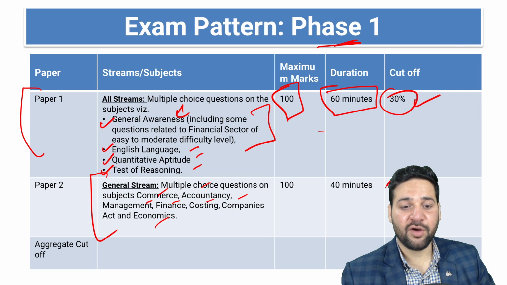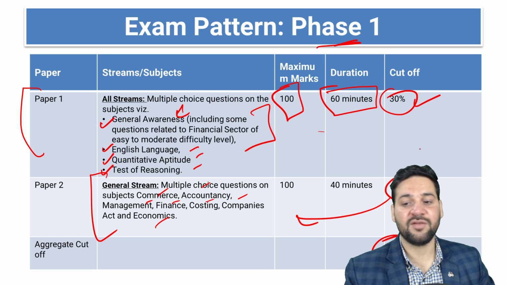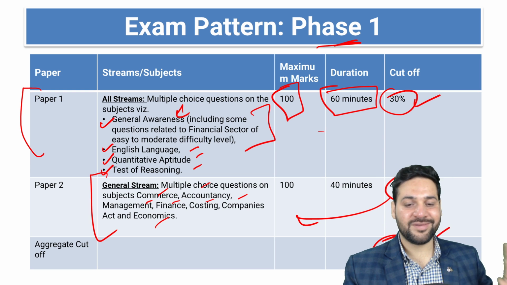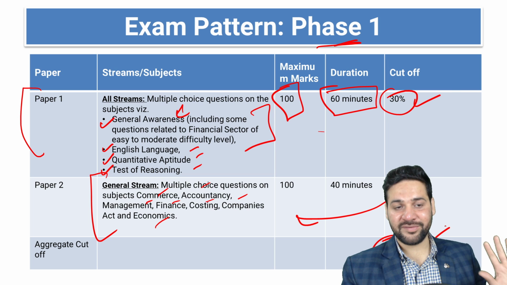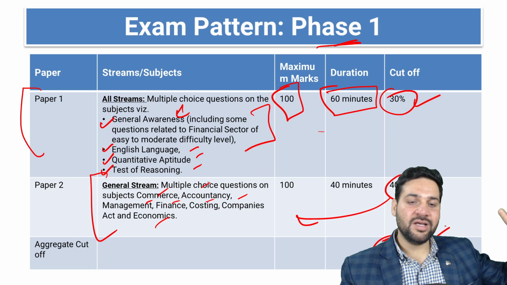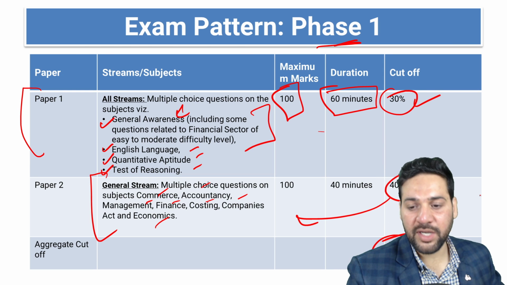So the cutoff would be 40% for Paper 2. The aggregate cutoff is 40%. If you score 30% here, you will fail, right? You need to score 40% aggregate. If you are able to score 40%, there will be no other cutoff. Everybody who scores 40% will be eligible for Phase 2, right?